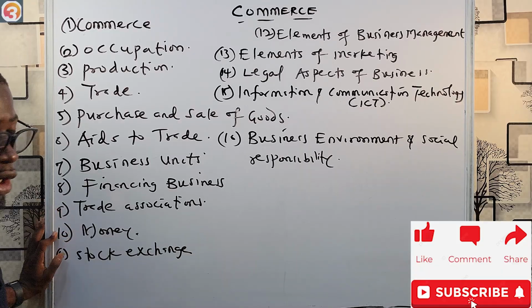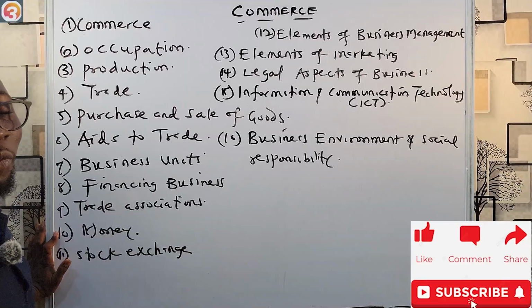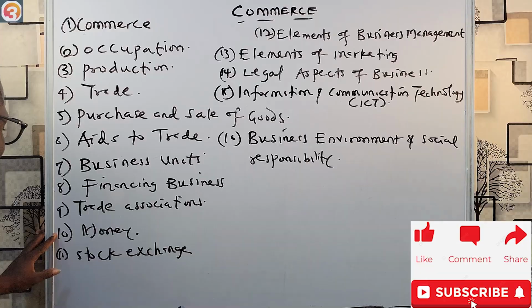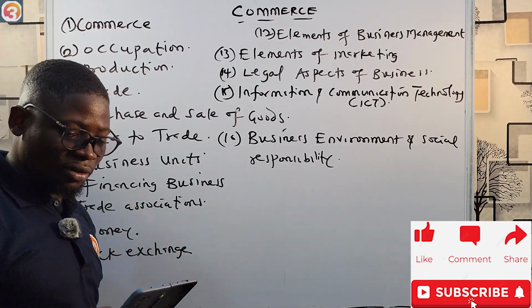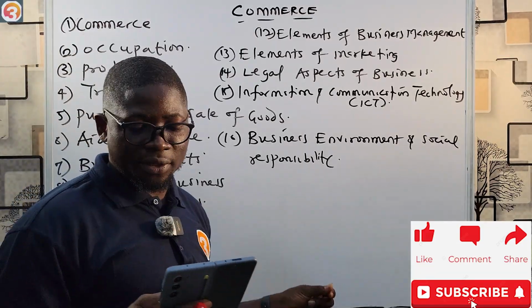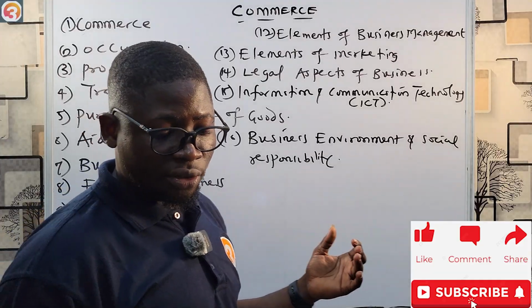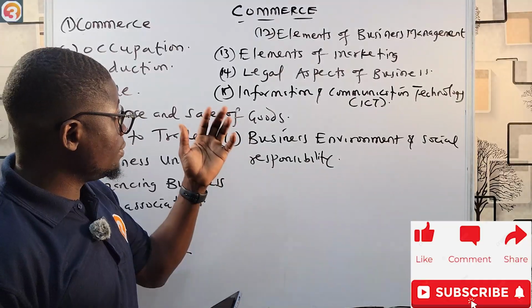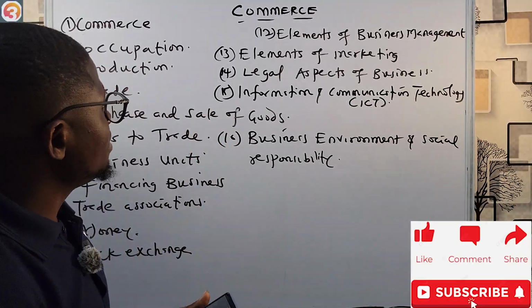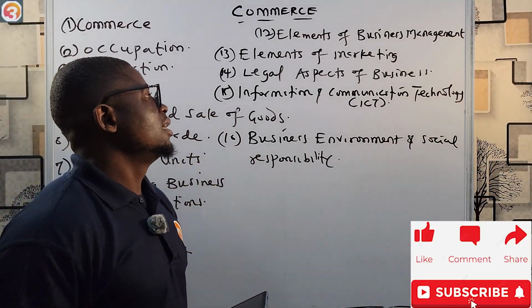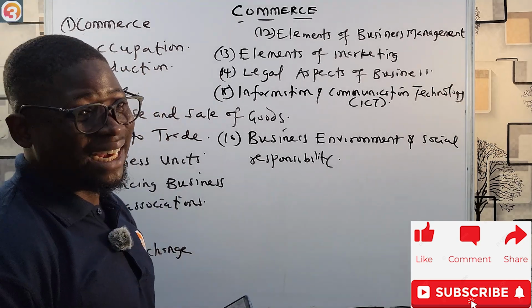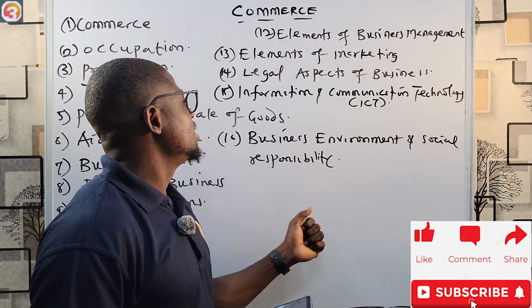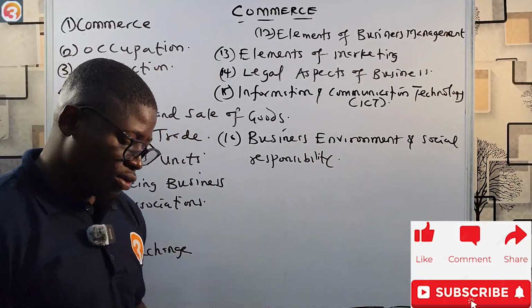Then number 10, talk about money. Where we say money is the root of all evil. Money is not the root of all evil. Talk about evolution, forms and qualities and functions. Talk about stock exchange also, importance and their functions, types of securities, procedure of transactions and speculations, second tier security markets. Okay, then we'll talk about elements of business management, elements of marketing, legal aspects of business, and then information and communication technology, like ICT. Then look at business environment and social responsibility.